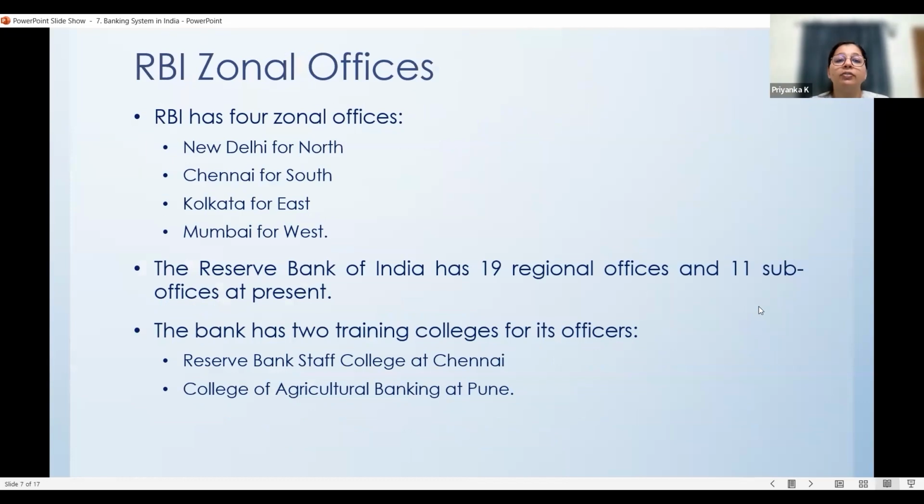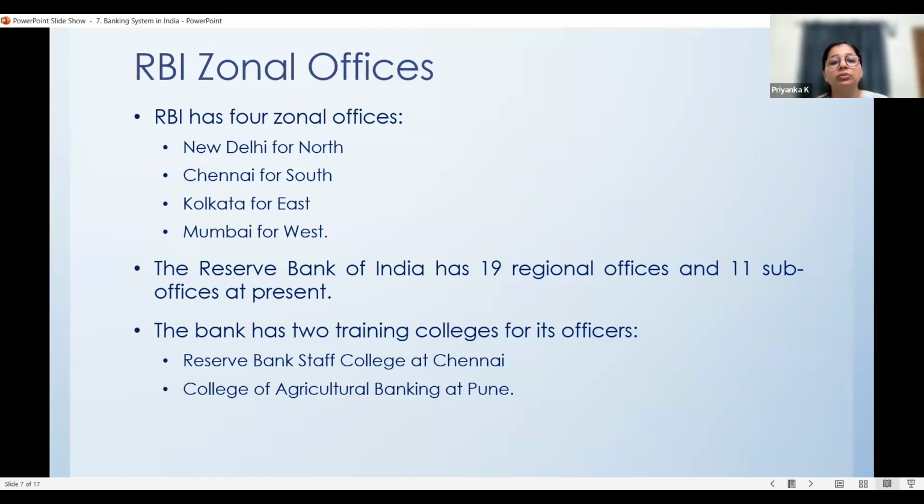And RBI has zonal offices, 4 zonal offices. One is in New Delhi, another in Chennai, the third in Kolkata, and Mumbai for the west. So New Delhi is for the northern part of India, Chennai for the southern part, Kolkata for the eastern part, and Mumbai for the western part of India. In this way, RBI has 4 zonal offices. It also has 19 regional offices and 11 sub-offices right now. So almost all states have one RBI office.